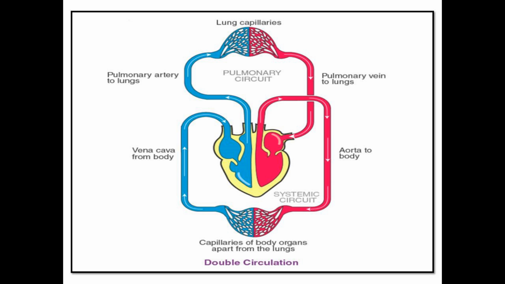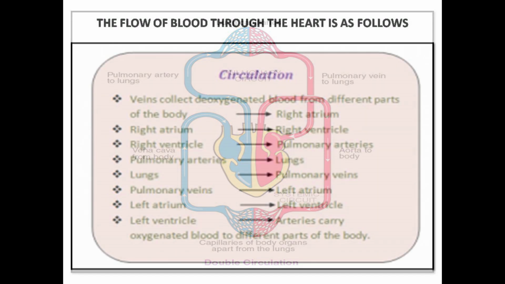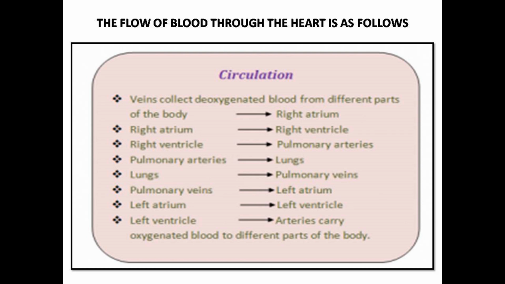Since ventricles have to pump blood into various organs, they have thicker muscular walls than the atria do. Valves ensure that blood does not flow back when the atria or ventricles contract. From this presentation, you will get a clear idea about how the blood is flowing through the heart.